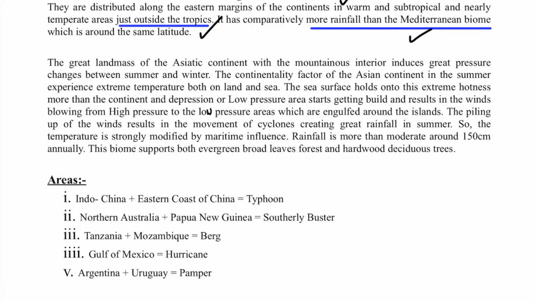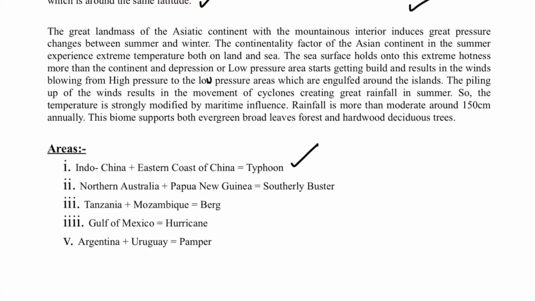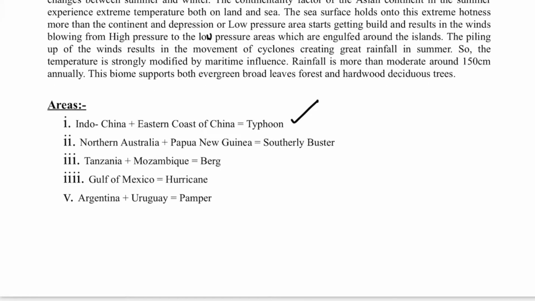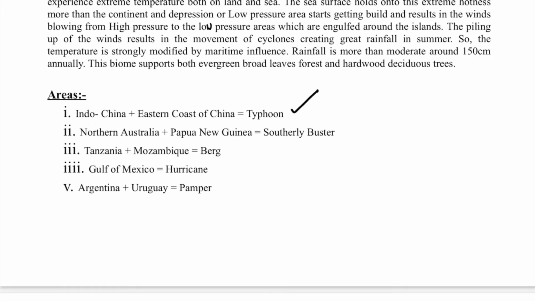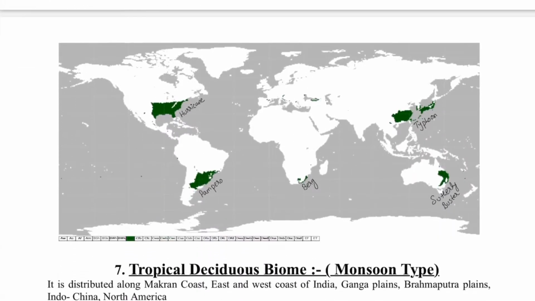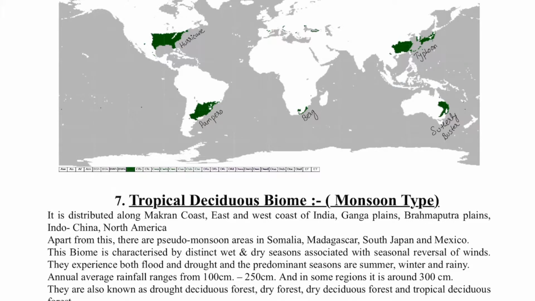The important part is that they are mainly related to the typhoons, the hurricanes, the bergs and the pamperos, which we have studied as cyclones. These cyclones create too much rainfall in the Gulf regions, the Gulf part of the eastern margins of the continents mainly, and that is why they are sometimes also known as the temperate monsoon biome.